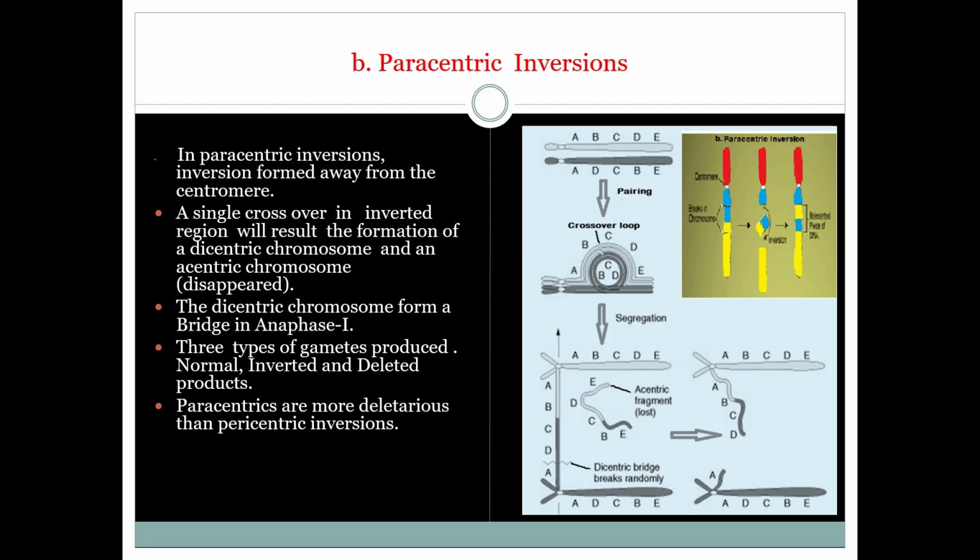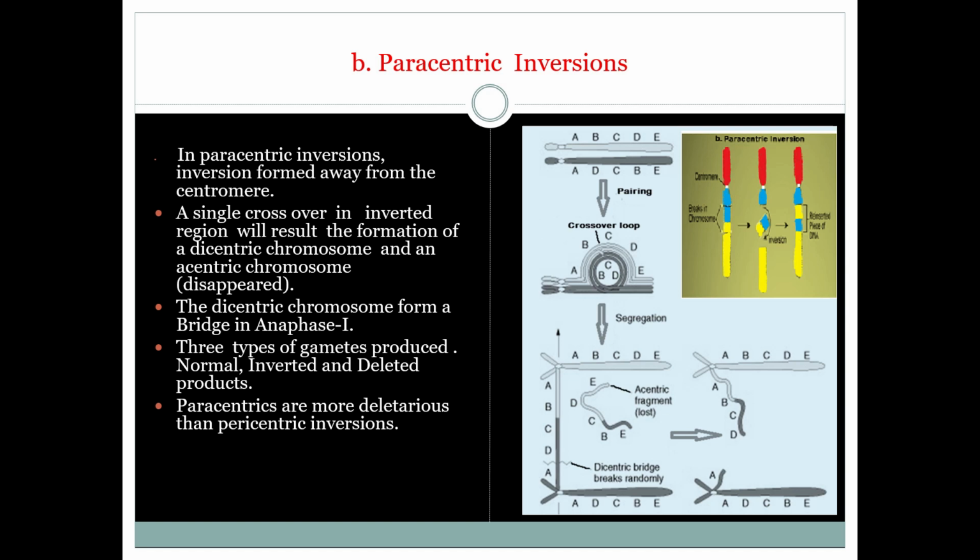In this type, the centromere is present outside the inverted region. A single crossover in inverted region will result in formation of a dicentric chromosome and an acentric chromosome. Dicentric means the chromosome having two centromeres, and acentric means chromosome without centromere. These two you can observe in the picture. The dicentric chromosome forms a bridge during anaphase 1. This type of breakage fusion bridge cycle is observed in maize.